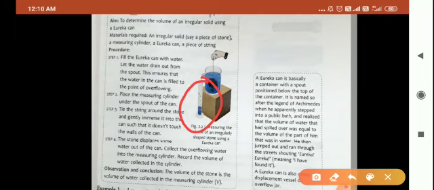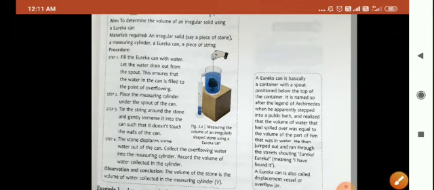Now again, you will take a stone tied with a string. Immerse the stone into the Eureka can. Now what will happen? The stone will take the position of the volume of the water, and that water will rise up, and that water will get displaced and will be collected in this measuring cylinder.